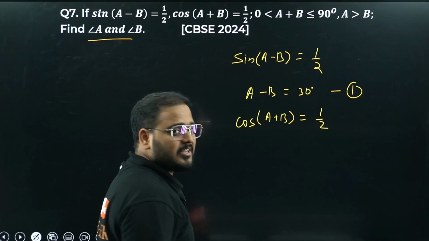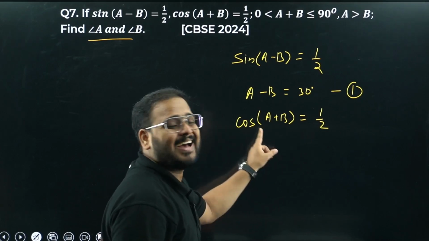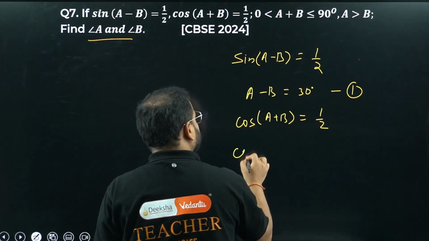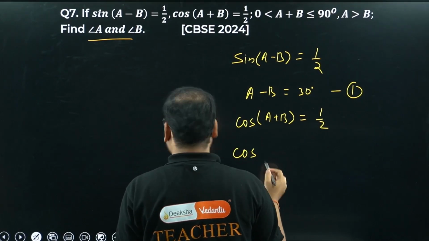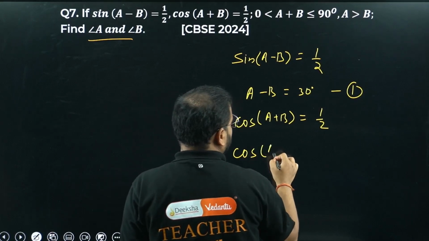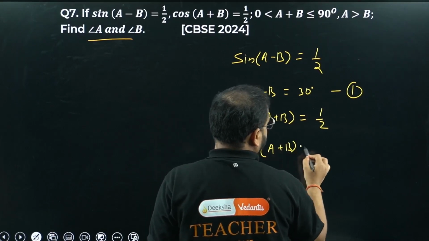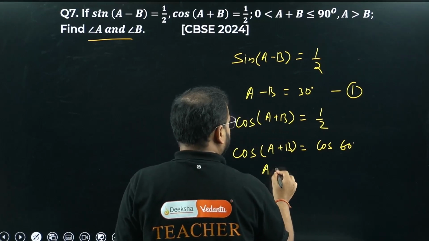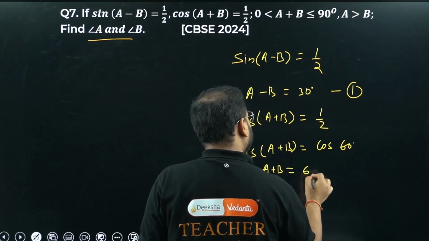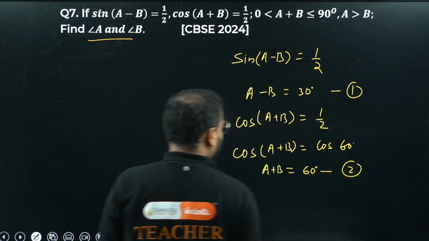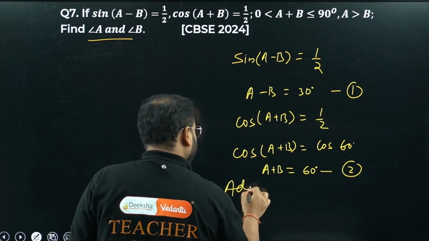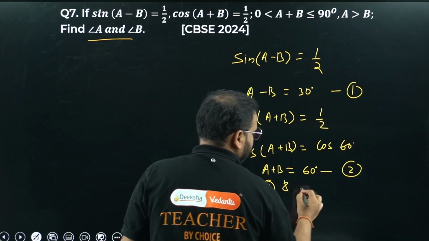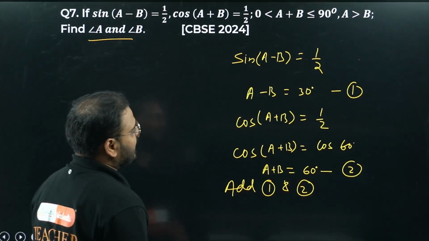When is cos equal to 1 by 2, sir? At 60 degrees. So cos(A plus B) equals cos 60, and it means simply what? A plus B is 60 degrees. Equation 2. Now add equation 1 and equation 2. If you do that, what are you getting?